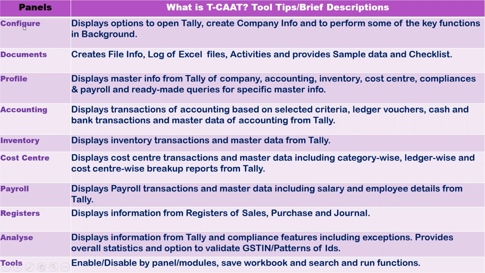For example, the configure panel displays options to open Tally, create company info, and to perform some of the key functions in the background. For example, the daybook we talked about, let's say it has got about 2 lakh records. So it may take about 20 minutes. In that case, you cannot use Excel during that period. You can use the perform in background. In that case, that function will be performed in background.